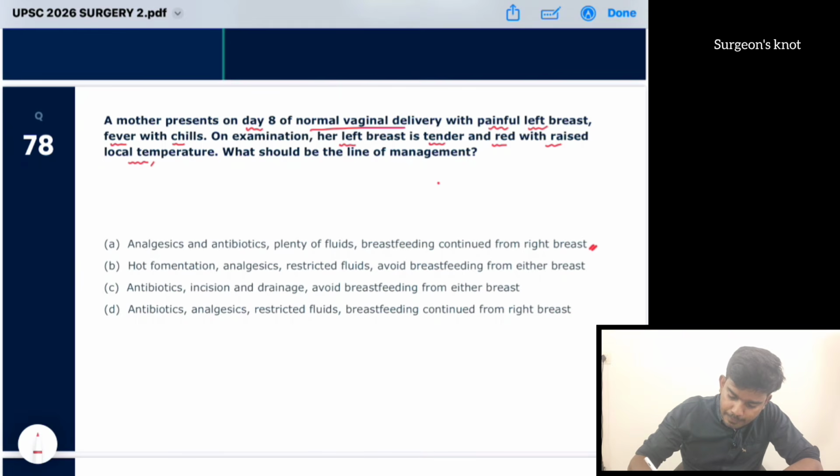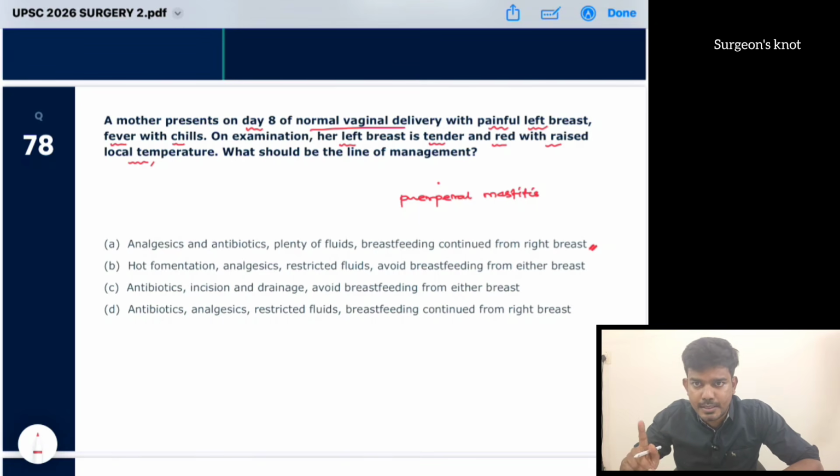Okay, so this patient, it is suggestive of puerperal mastitis. When does this occur? This occurs usually during the first month of first childbirth, also during the weaning phase. In the weaning phase the child will develop teeth. So from the teeth, it usually occurs from the oropharynx of the child. The child bites at that place, and from that site there can be infection. Okay, so these two are the most common times for puerperal mastitis.